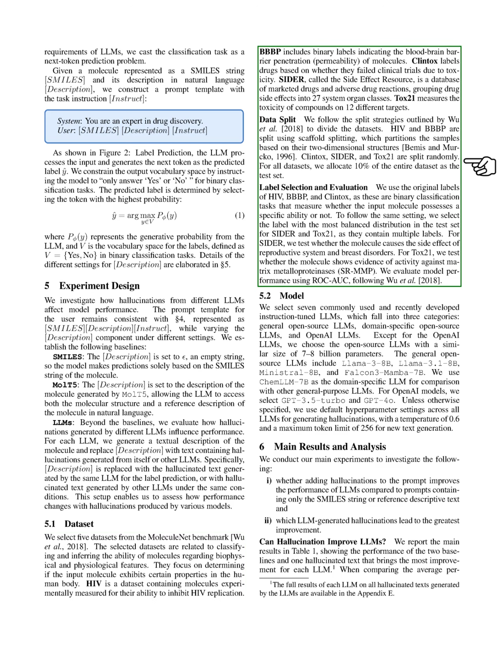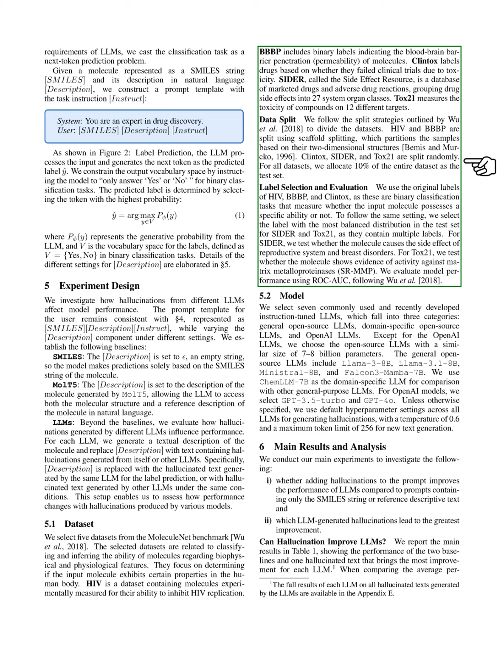The BBBP dataset provides binary labels indicating whether molecules can penetrate the blood-brain barrier. ClinTox categorizes drugs based on their failure in clinical trials due to toxicity. CIDR, or the Side Effect Resource, contains information on marketed drugs and their adverse reactions, organizing side effects into 27 categories. Tox21 assesses the toxicity of compounds against 12 different targets.